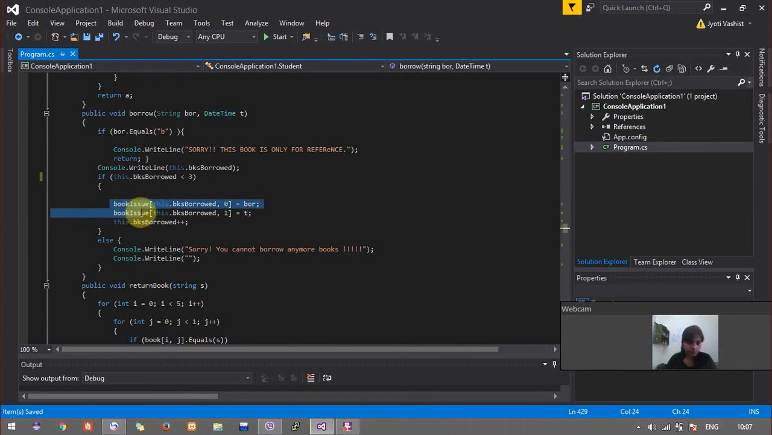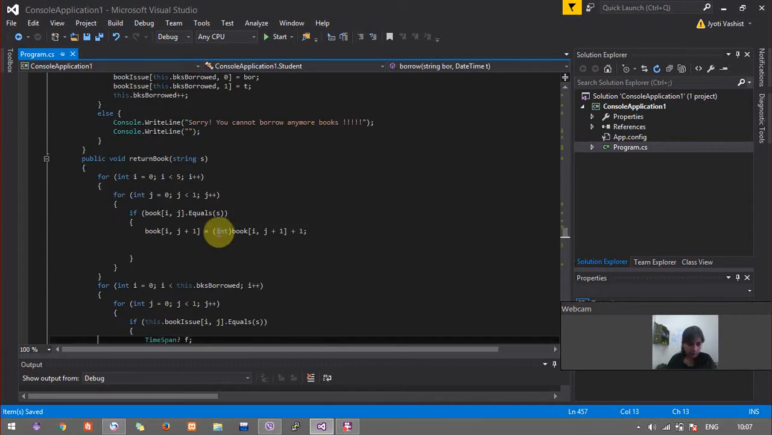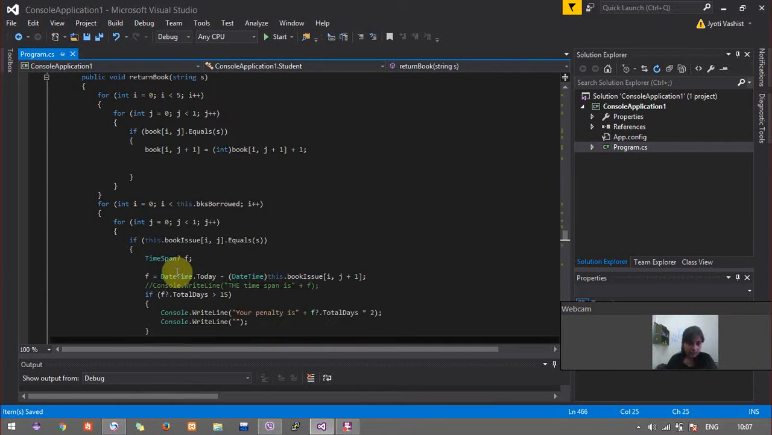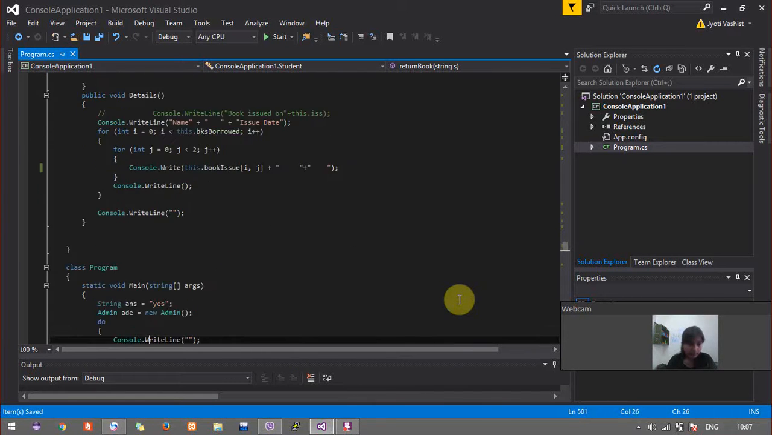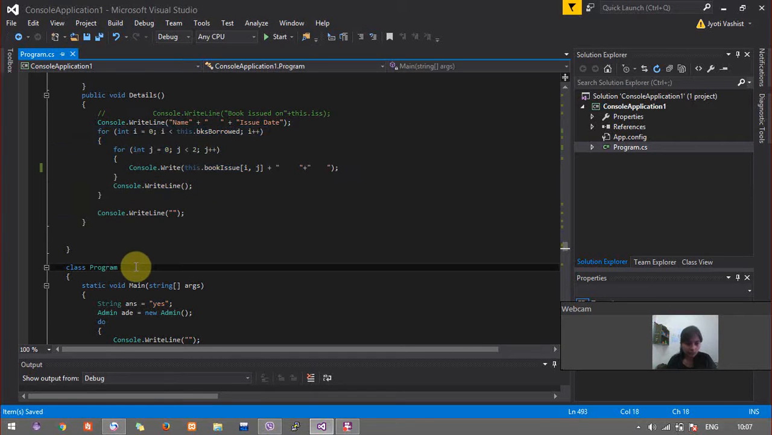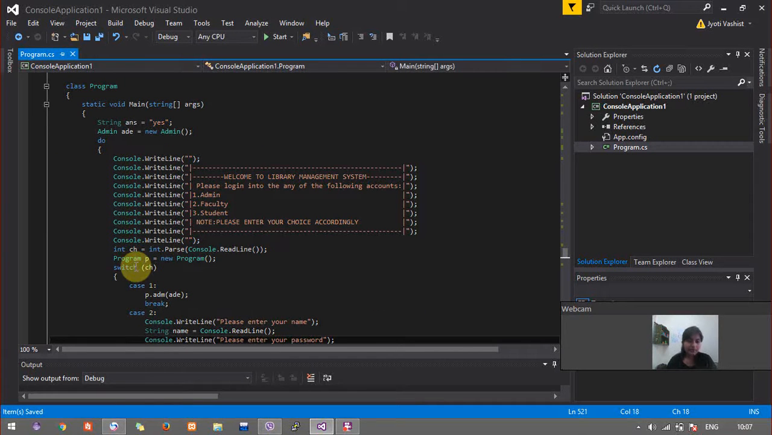So moving on, for returning a book, the constraint is that the number of days has to be less than 15. So here, as you can see, in case the time span is greater than 15, I calculate the penalty and display it to the user accordingly. View detail displays the issue details of a particular book, and class program is the main class.